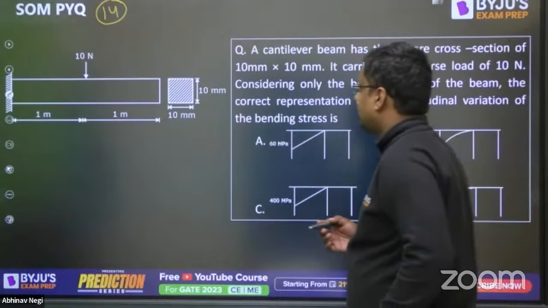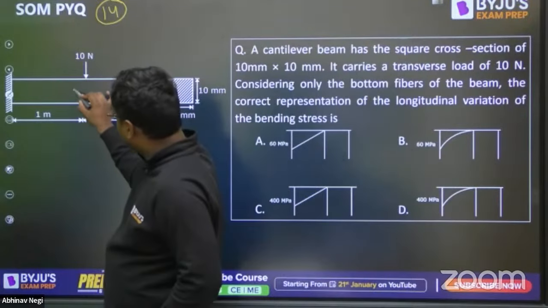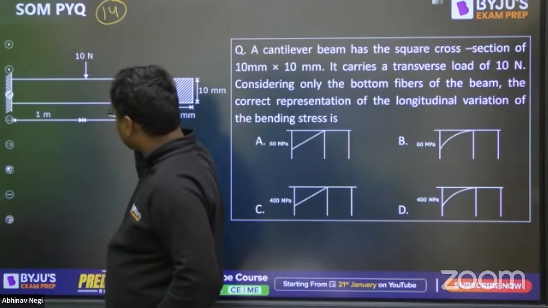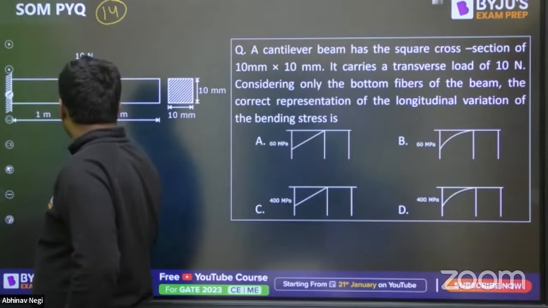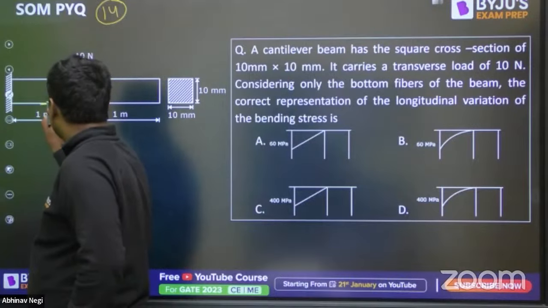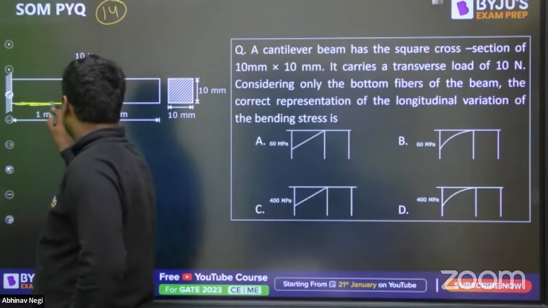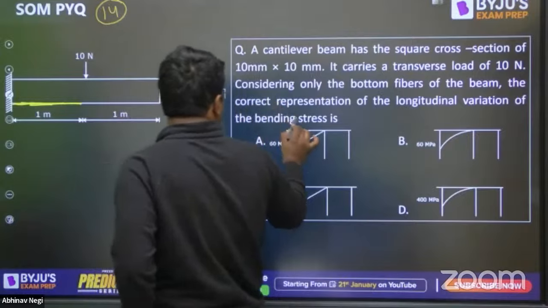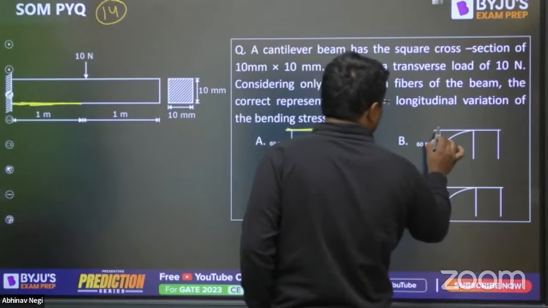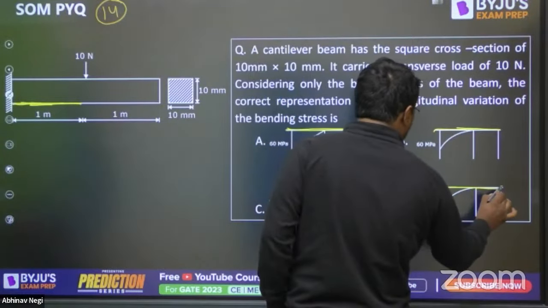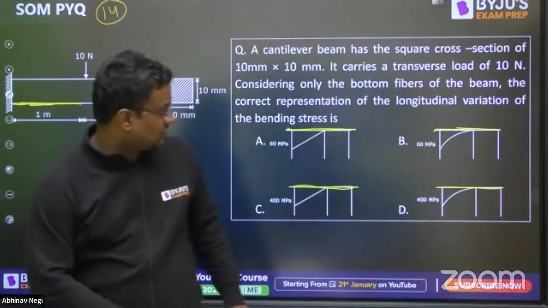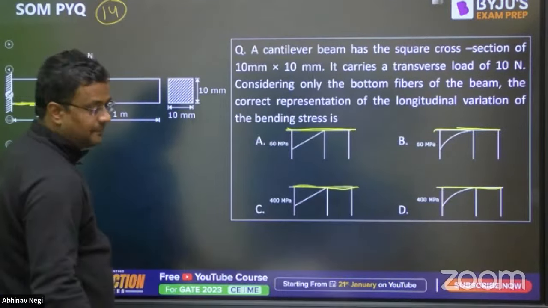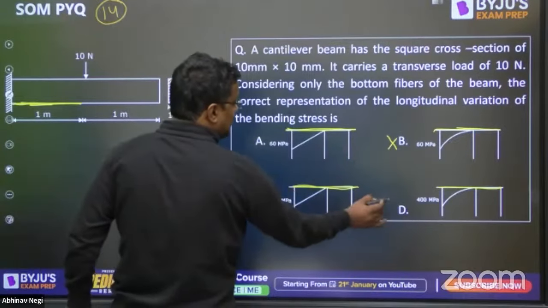This is question number 14. A cantilever beam, and here is a load of 10 Newton, and they want the stress at the bottom fiber, at these yellow points. They are not asking for stress anywhere else, not at the neutral axis, not at the top fibers. They are asking what is the stress at the yellow points. One thing is very clear, from my experience, that the answer cannot be B and D. It can be easily eliminated. Why?